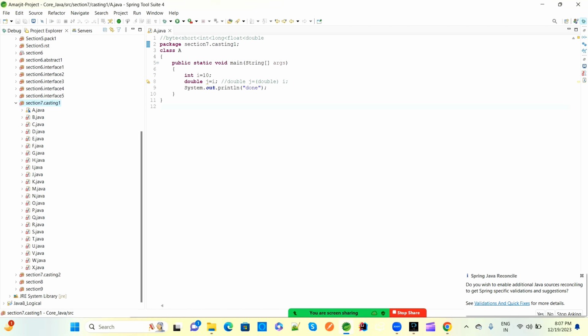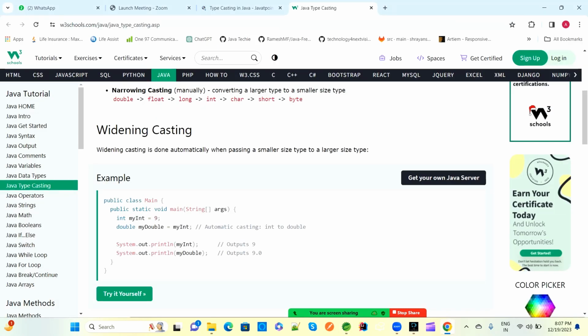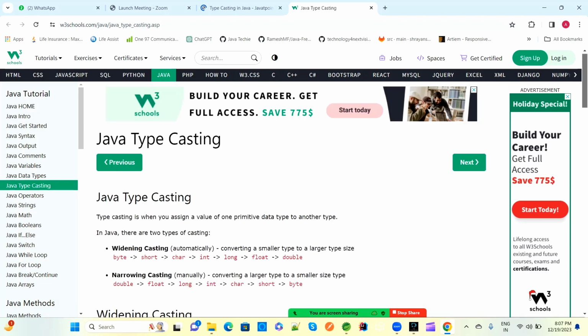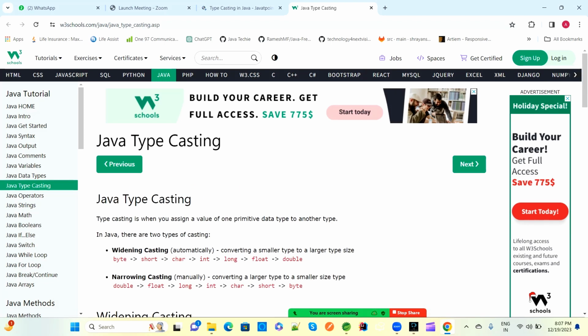Theoretical of casting here. In Java, we have a casting concept. Casting is mostly used when you assign a value from one primitive data type to another primitive data type. In Java, we have eight primitive data types: byte, short, char, int, long, float, and double. These all are the primitive data types.